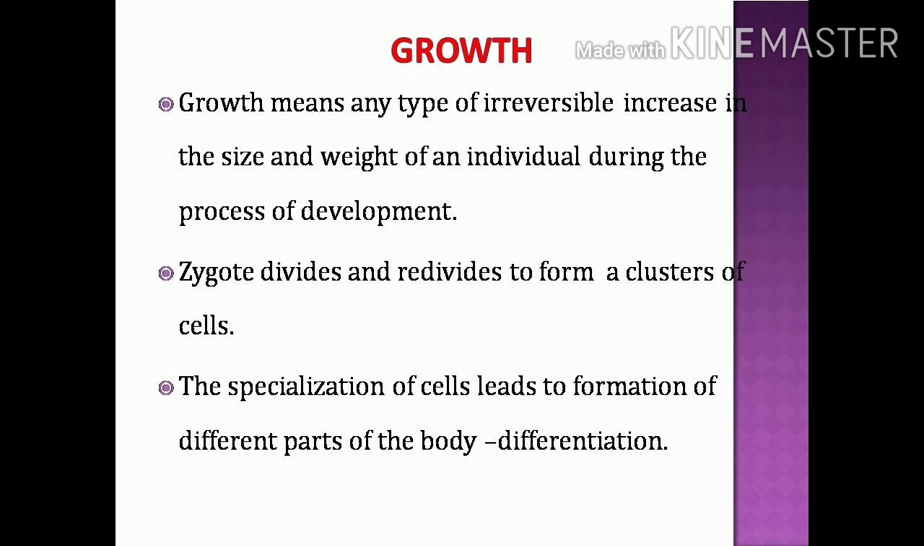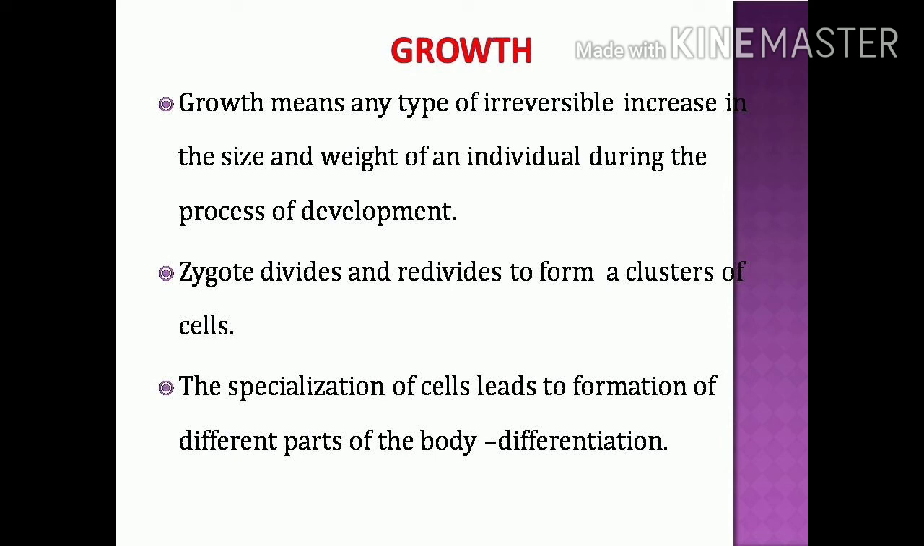In the growth process, a single-celled fertilized egg, called a zygote, divides and redivides to form a cluster of cells. That is, it becomes the embryo. This division is accompanied by another process called specialization of cells. The specialization of cells leads to the formation of different parts of the body. This whole process is called differentiation.